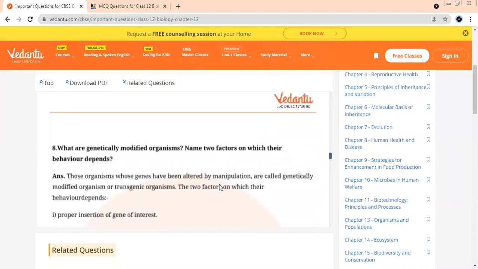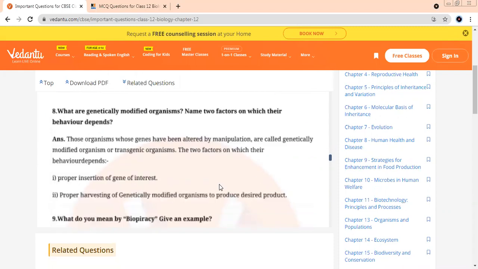I hope you know about GMOs. What kind of a GMO you're getting will depend on 2 things. Number 1, you have to properly insert your foreign gene. And number 2, you have to properly harvest your GMOs. Like we were talking about golden rice just now. You cannot harvest it like the normal rice. Proper harvesting.